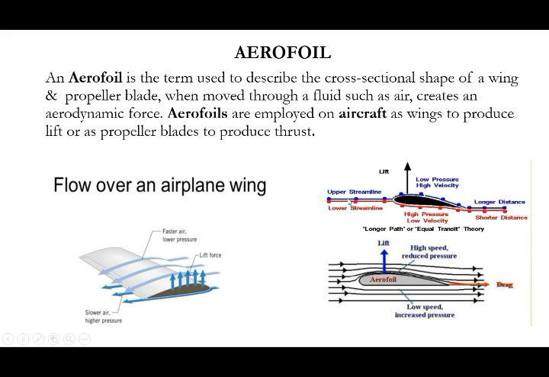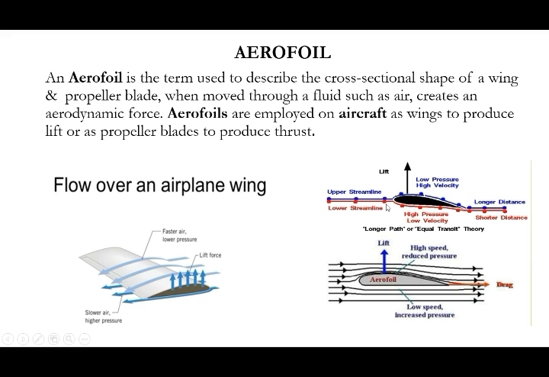Here the blue line shows the upper streamline, and the red line shows the lower streamline. Initially you can see that these three dots are all on the same line. When the upper streamline approaches the aerofoil, what will happen?